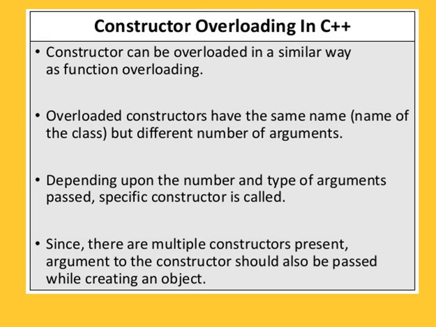Since there are multiple constructors present, arguments to the constructor should also be passed while creating an object. We have seen that when you create the object, you have to pass the arguments: however many arguments you defined in the constructor, that many arguments you have to pass at the time of creating the object. When you write a number of constructors, it is possible, but you have to take care of the passing of arguments. They should be the same when you define the constructor and when you create the object.